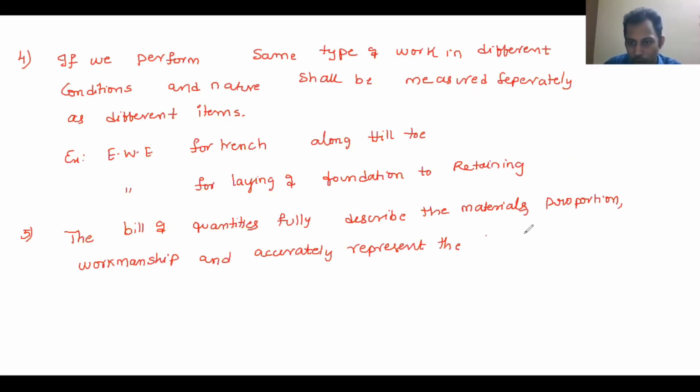Accurately represent the work to be executed. See, whenever we write any item, I will show this in an estimate. You will understand it. Whatever the statement I am saying, sometimes you may not understand at this point of time, but surely you will understand once I show you the real estimate, and I will explain the same thing there also. The bill of quantity.